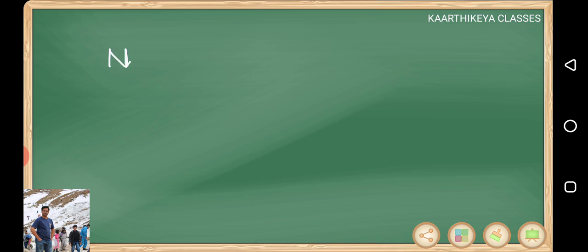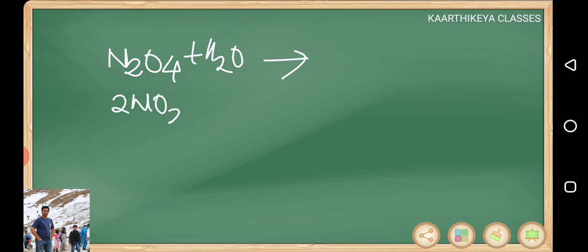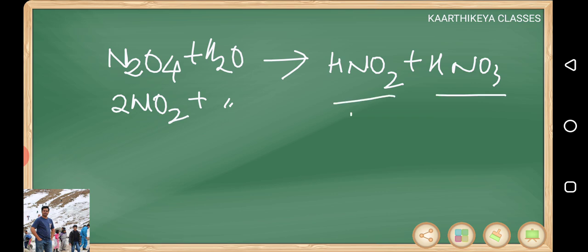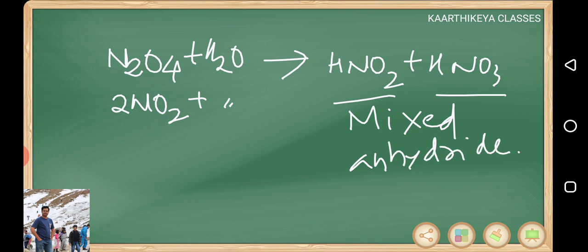When it dissolves in water, N2O4 plus water, or 2NO2 plus water, you can write anyway, it will be giving you HNO2 and HNO3. Nitrous acid as well as nitric acid both are coming. That's why this is called mixed anhydride. Mixed anhydride of HNO2 and HNO3.